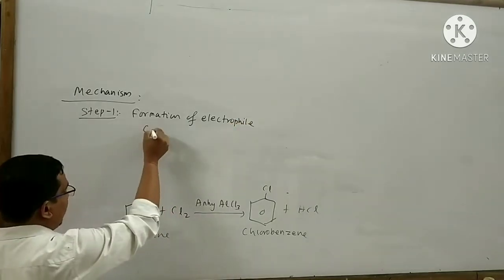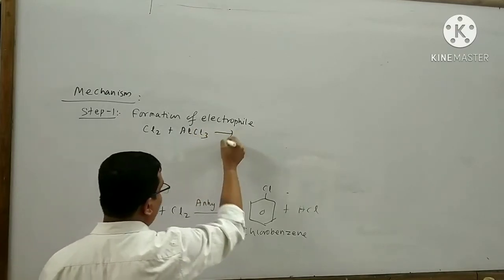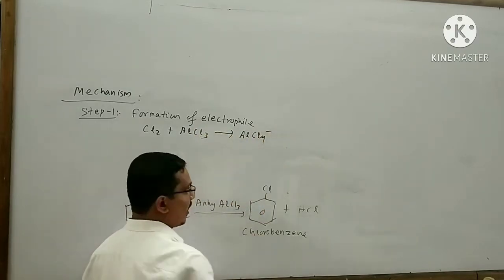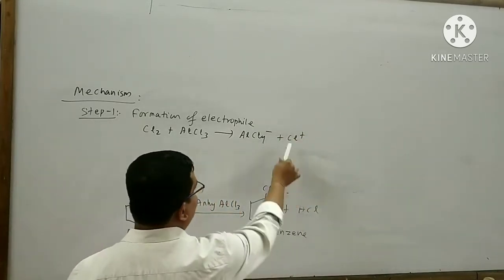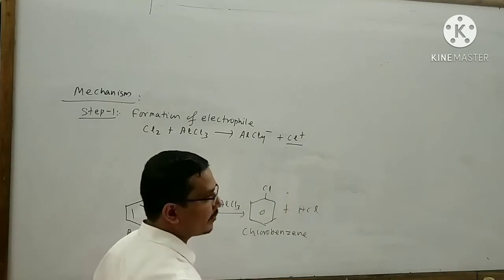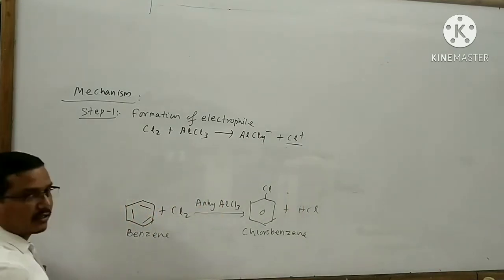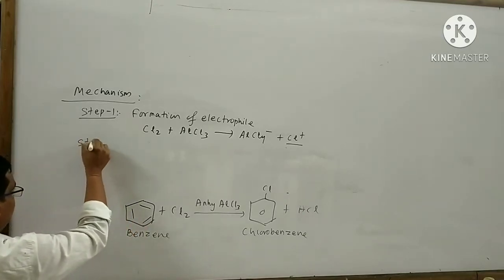What will happen here? Cl2 reacts with AlCl3, then what will happen? AlCl4 minus and Cl plus ion is formed. This is said to be your electrophile. Next, this electrophile will attack the substrate benzene in step number 2.